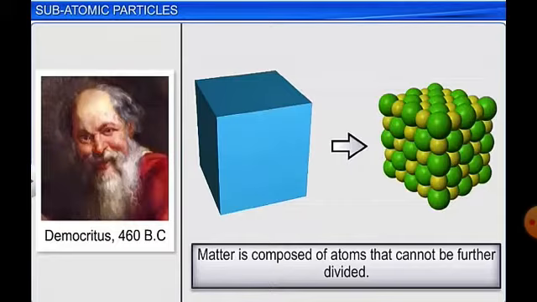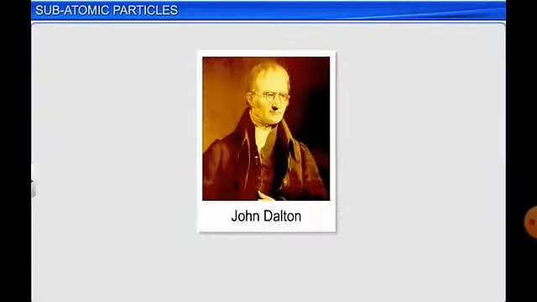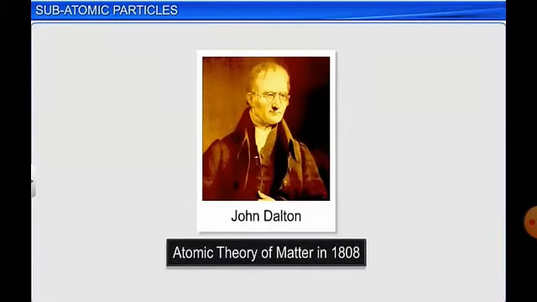In 1808, Dalton gave Dalton's atomic theory of matter to explain that matter is composed of the smallest particle called an atom. And in his postulates, he explained the properties of atoms.